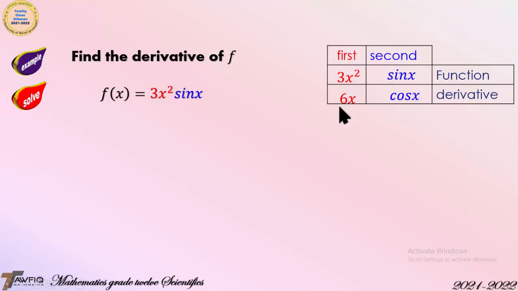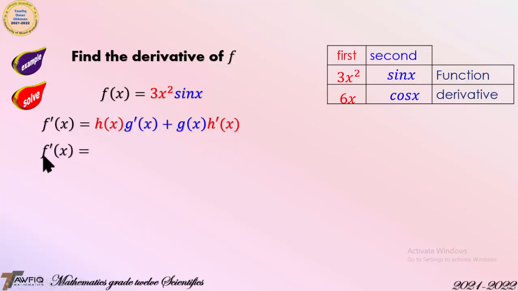Now do not work directly to find the derivative. The rule says f prime of x is h(x) times g prime of x plus g(x) times h prime of x.